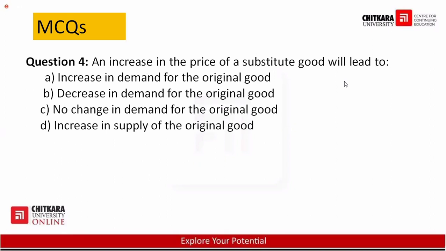Fourth question. An increase in the price of a substitute good will lead to. He's saying that if the price of a substitute good increases, what will happen in that case to the original product? Take the example of tea and coffee. If the price of coffee is increasing, what will happen? The demand of tea will increase. So the demand of the original good will increase. So what will be the answer over here? Option A. Increase in demand for the original good. Original is your tea, substitute is your coffee. The price of coffee is increasing. It means the demand of tea, your original good, is increasing.